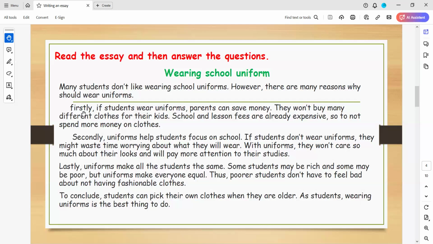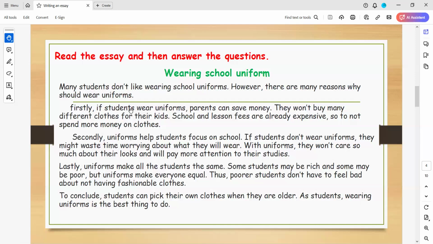So the words here: firstly, secondly, and lastly. It means that here I shift from one idea to another idea. So firstly, it means that I will get something here, and I will enforce that with secondly, lastly. And to conclude is the ending sentence or the conclusion here.